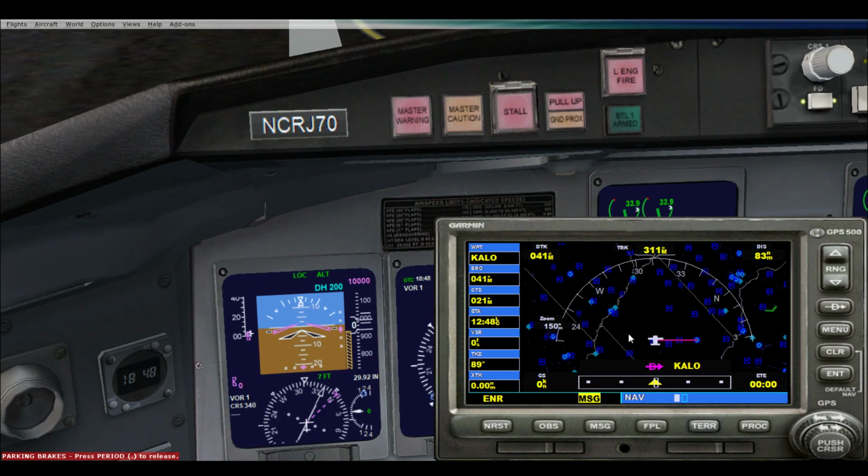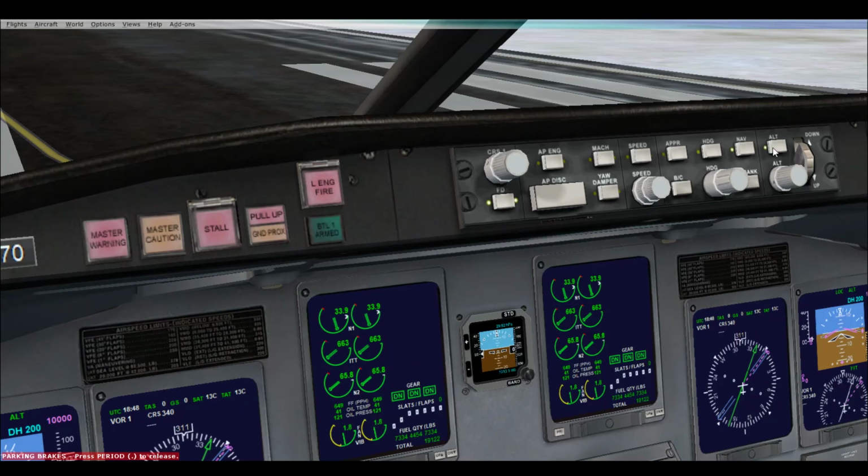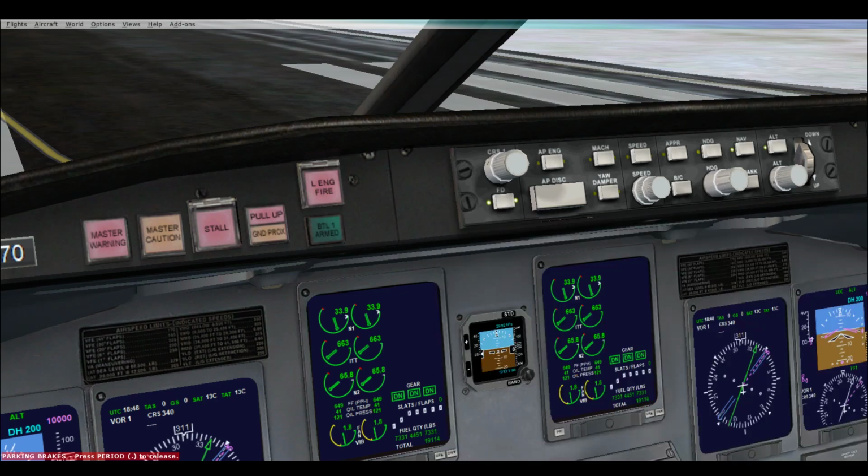So what have we done? Well, we got the GPS set up to the airport we want to go to. We have the altitude set up to fly at 10,000 feet. We have the navigation set up to tell us, yes, we want the autopilot to navigate the plane for us. Now, we want to tell the aircraft we want the input from the GPS we just did to Waterloo as our navigation. How do we do that?